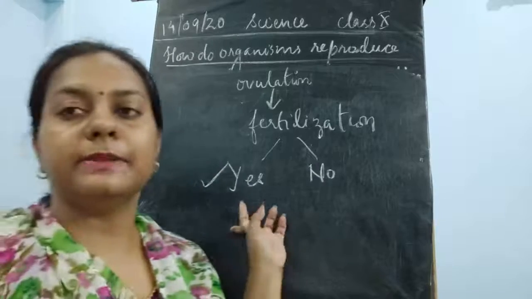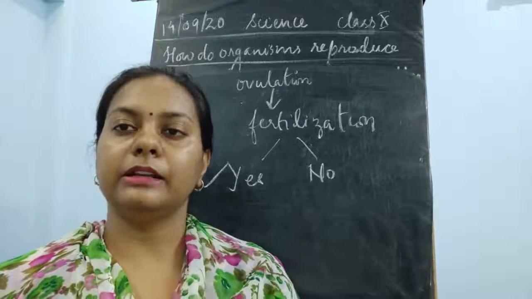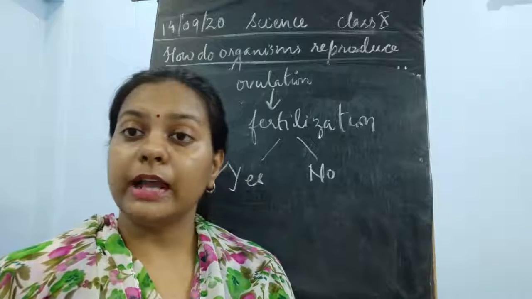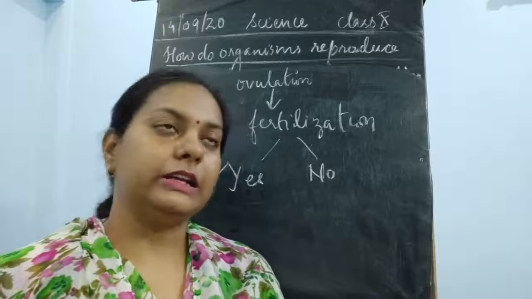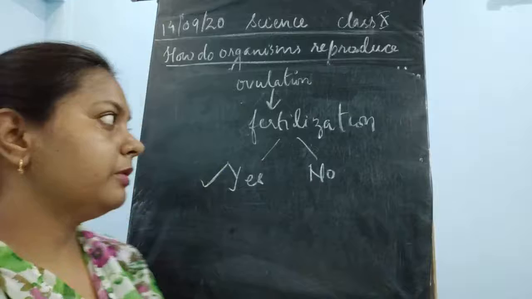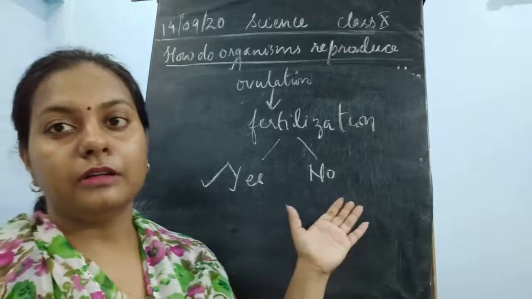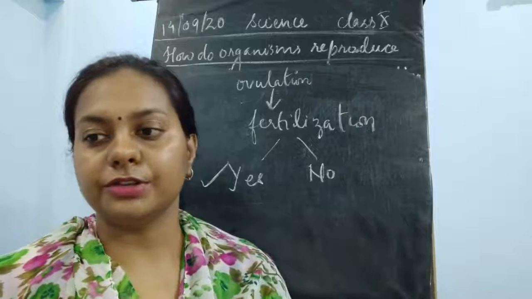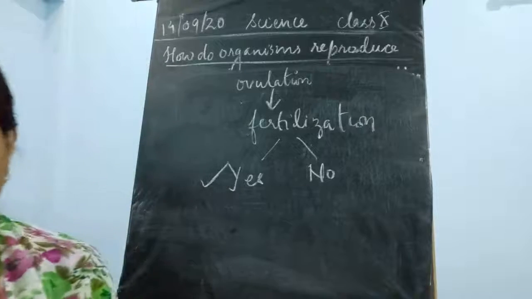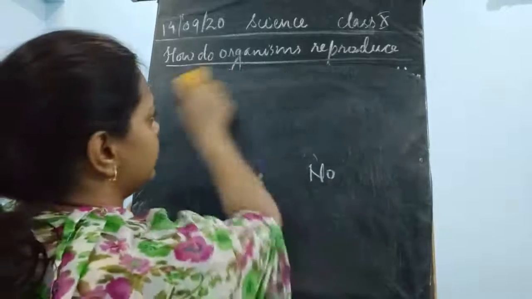If fertilization takes place, then the complete process of implantation and embryonic development follows. After embryonic development, the complete individual is formed, which comes out through the process called parturition. Now the second case: if fertilization does not happen, what happens? What happens when the egg is not fertilized is the next topic we need to understand.